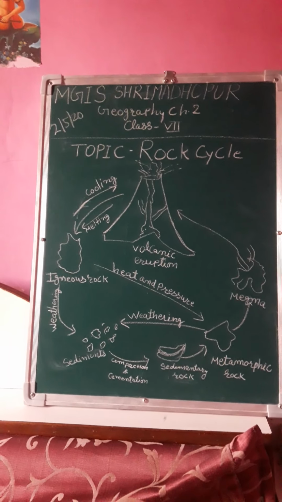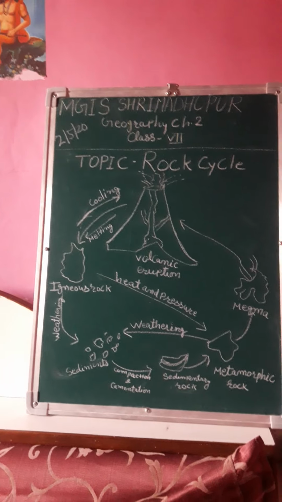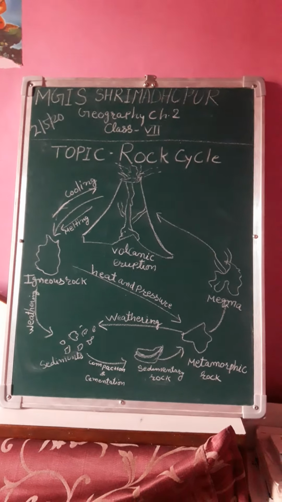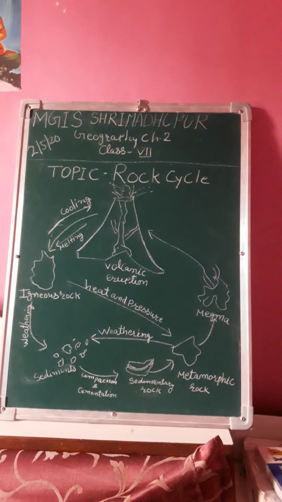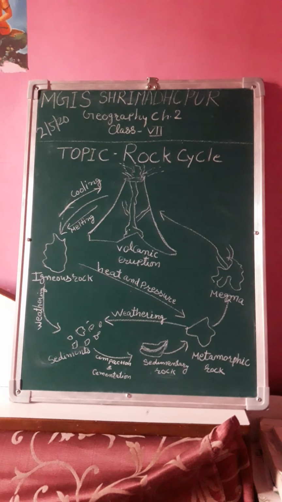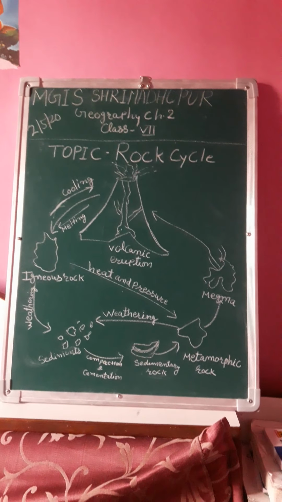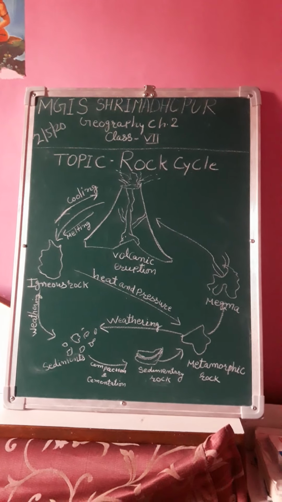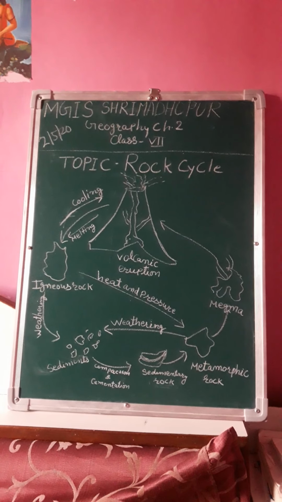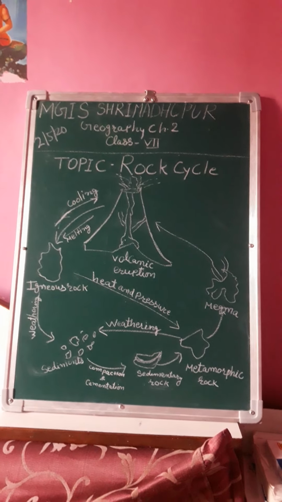So, first of all, I would like you to repeat the different types of rock. Already I told you about three types of rock. So, I repeat again. First, igneous rocks are formed through the cooling and solidification of magma or lava.